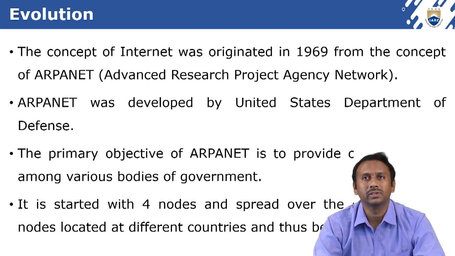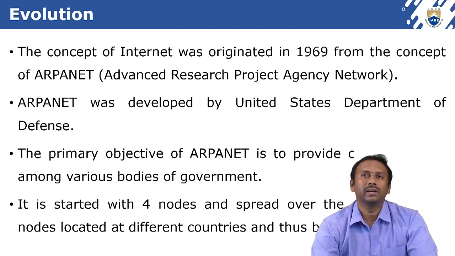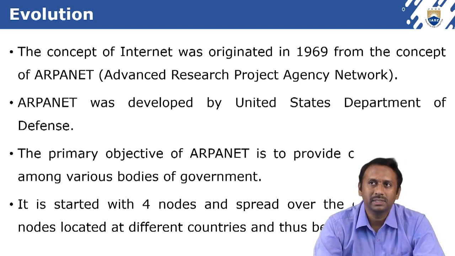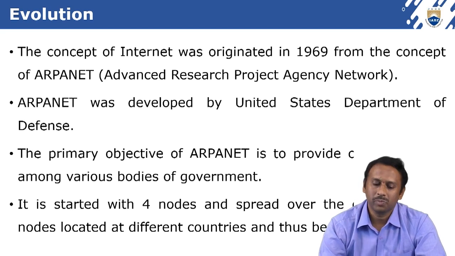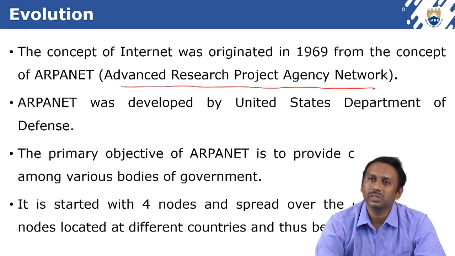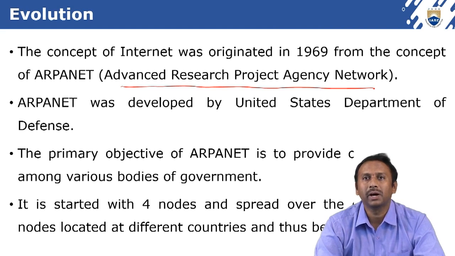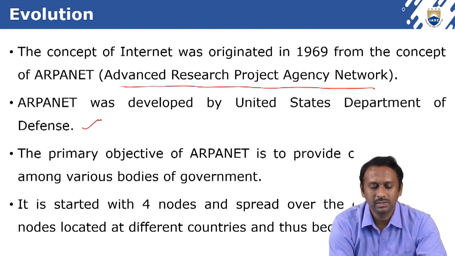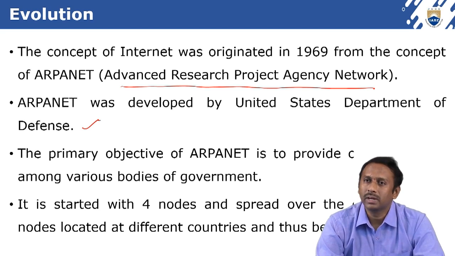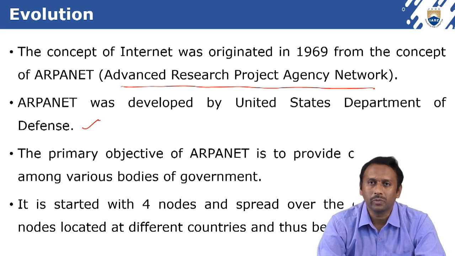And the evolution of internet. The concept of evolution of internet originated in 1969 from the concept of ARPANET, Advanced Research Project Agency Network, and this was developed by the United States Department of Defense, right? Just now we discussed. And the primary objective of ARPANET is to provide communication among various bodies of government.